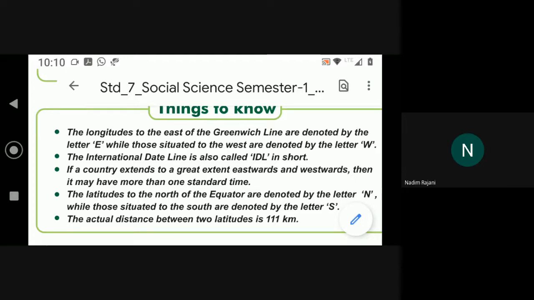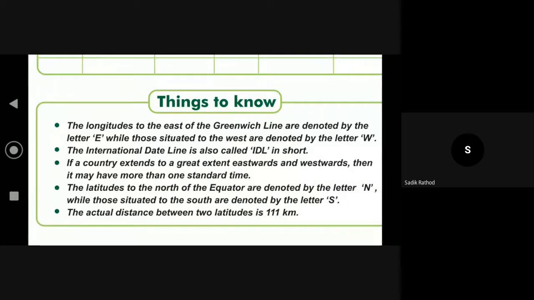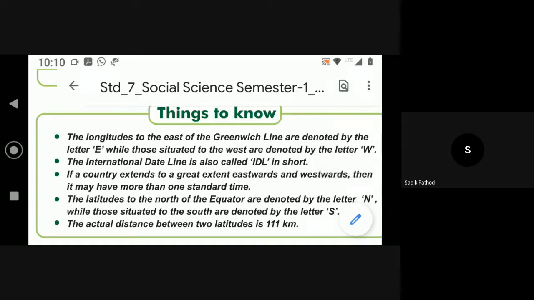No one knows? 111 kilometers. The actual distance between the two latitudes is 111 kilometers on the ground.